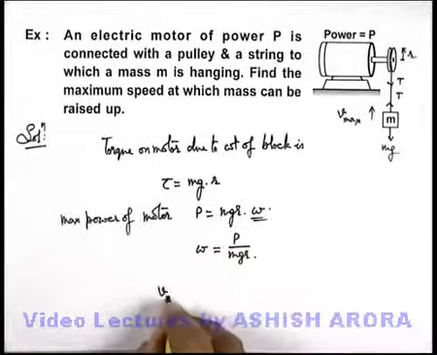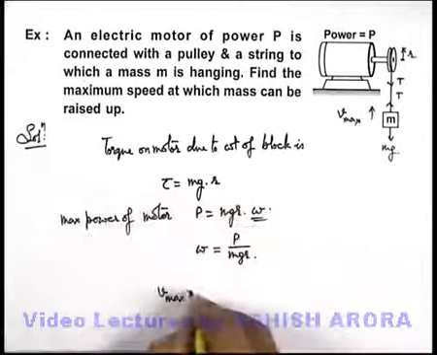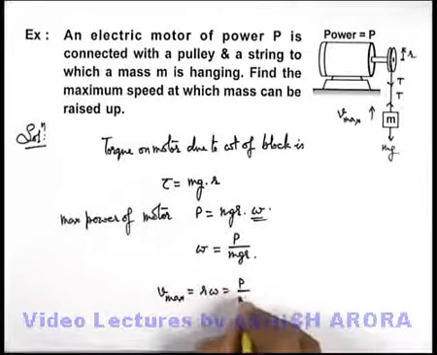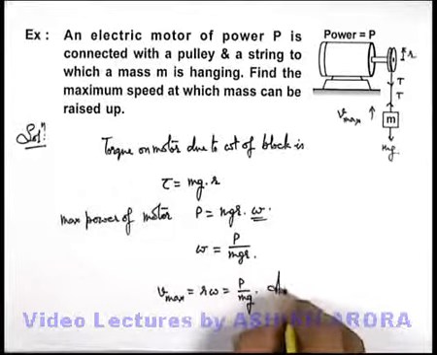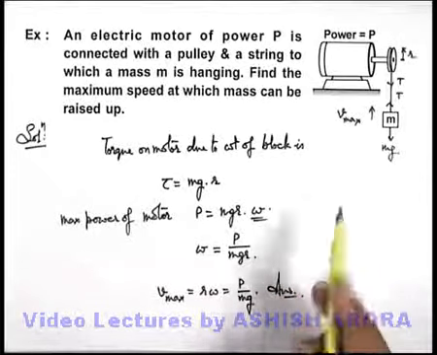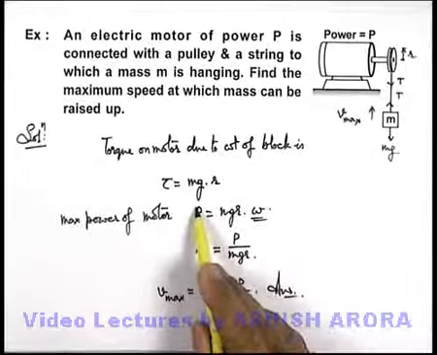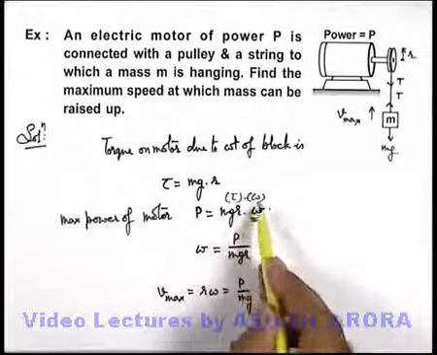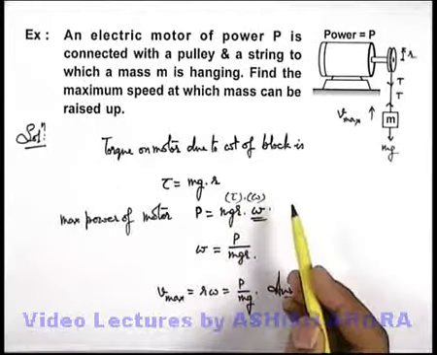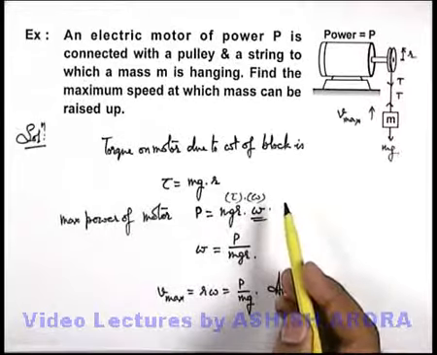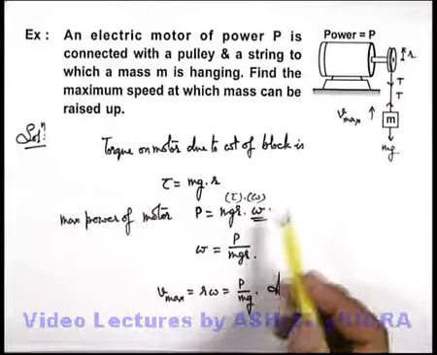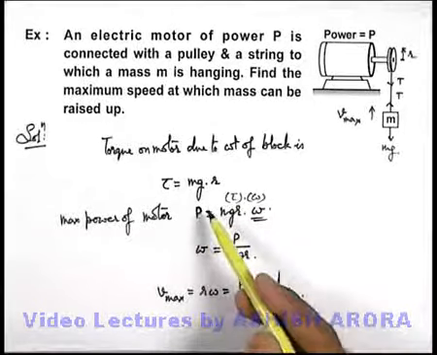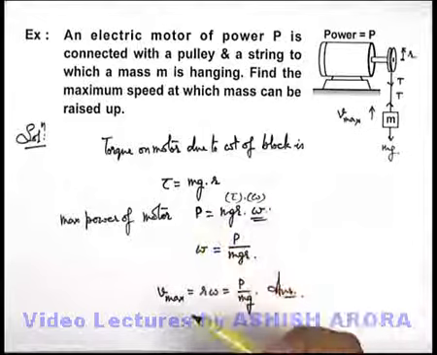The maximum speed with which the load is being raised can be written as r omega. Substituting the value of omega, we get it as P by mg. That's the answer to this problem. Here we are just using the concept of instantaneous power, which is torque into omega, that we studied in the previous slide. In some cases, if we are required to find the average power, that can be handled just by using the change in kinetic energy divided by the time. So this is a simple example to analyze how power can be used in the case of rotational motion of an object.